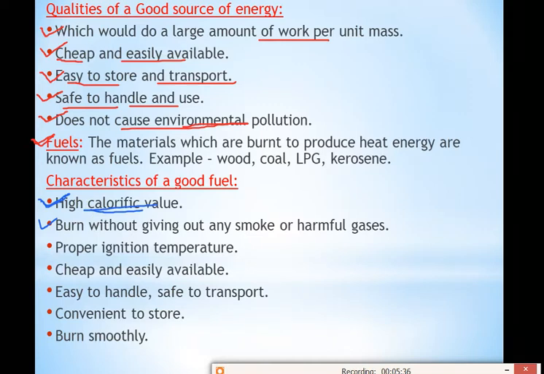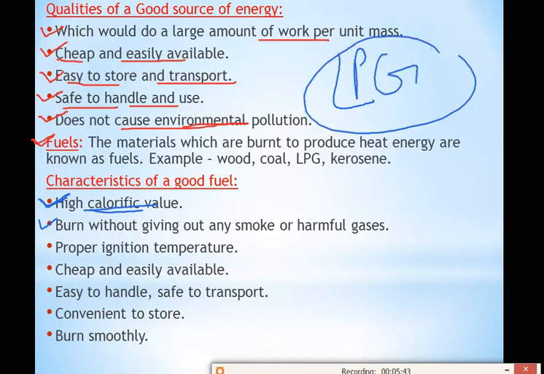Burn without giving out any smoke or harmful gases. For example, LPG cylinder. When your mother is cooking food in the kitchen, you have seen that when the food is cooked by the LPG cylinder, no smoke or harmful gases are emitted at that time. But if someone cooks the food using coal or wood, a lot of smoke and harmful gases will come out. Correct? So a good fuel should not give any smoke or harmful gases. To make the food using LPG cylinder is the best option for us because it does not create any pollution.